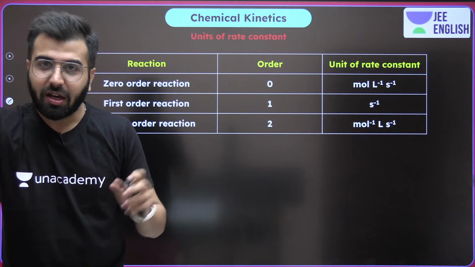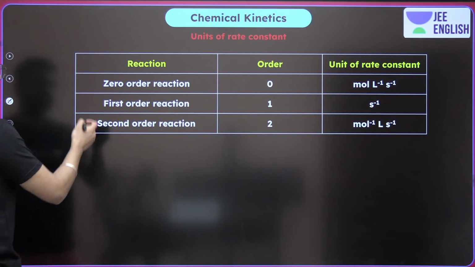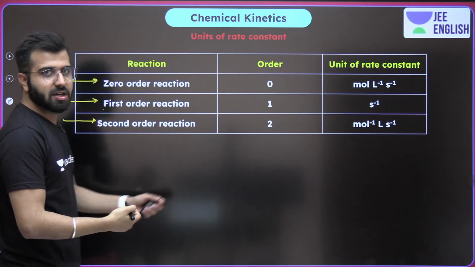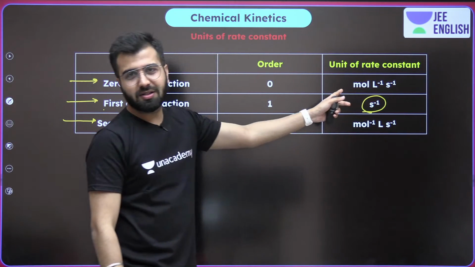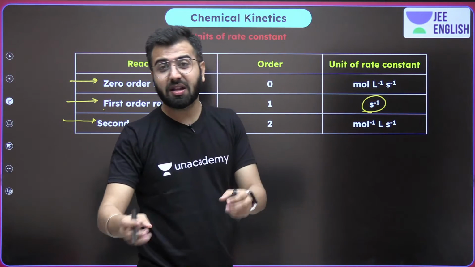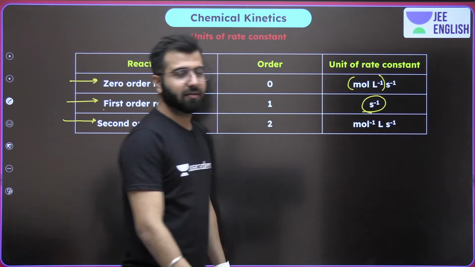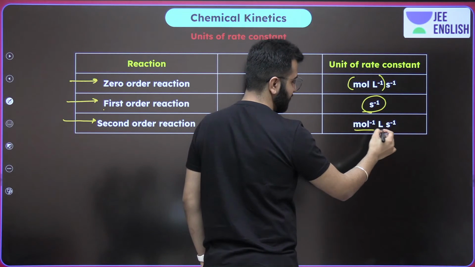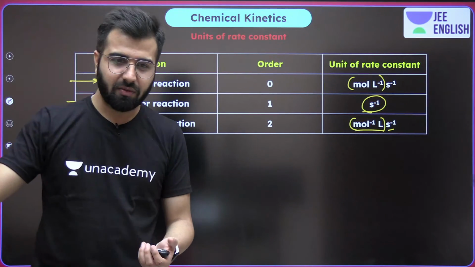Okay, and now, simple. The most asked units are for 0, first or second order. In the case of first, it's just per time. In the case of 0, it's the same as the rate of reaction, molarity per second. And in the case of second, molarity inverse, second inverse.